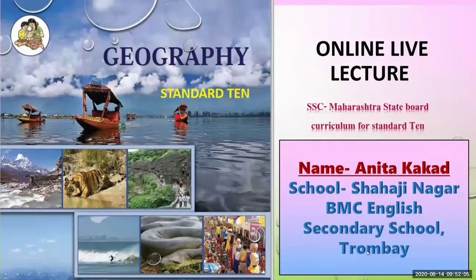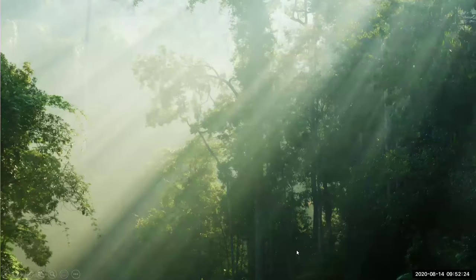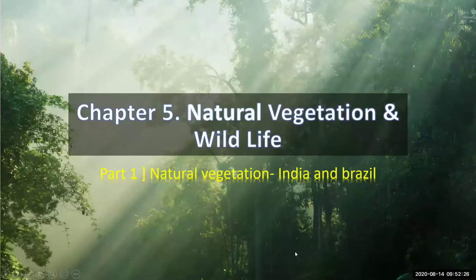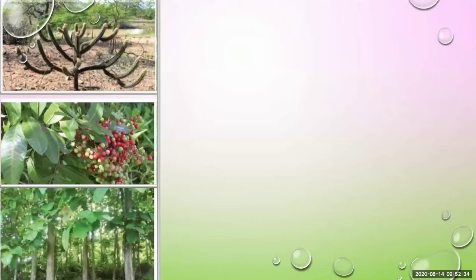I am from Shahjinagar BMC School, secondary school. Today we are going to learn our chapter number 5, that is natural vegetation and wildlife. But before that, we will revise chapter 4, that is climate. In that chapter, you have learned about the climatic conditions of Brazil and India.